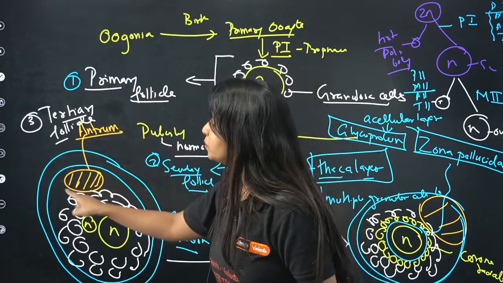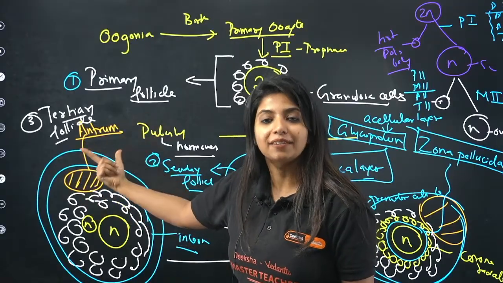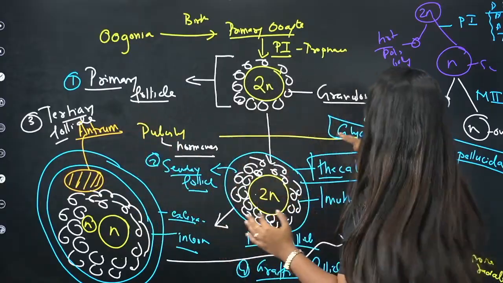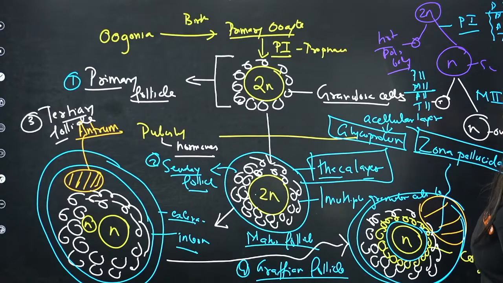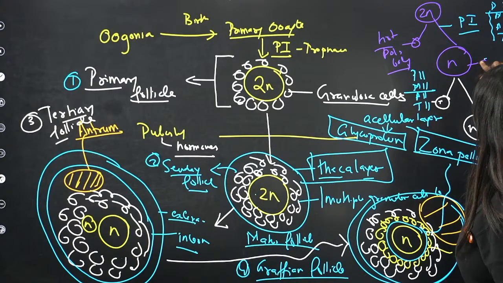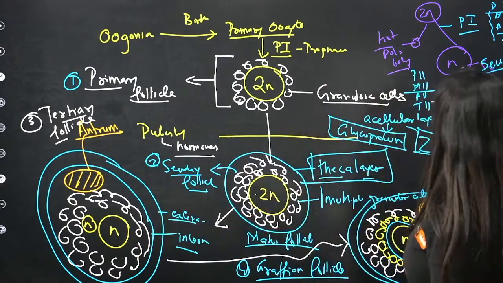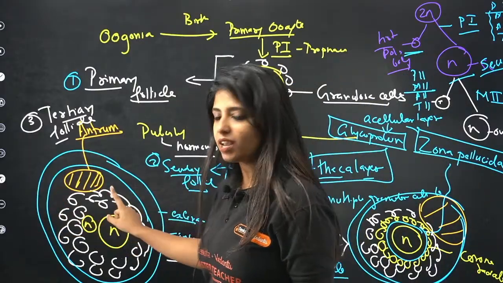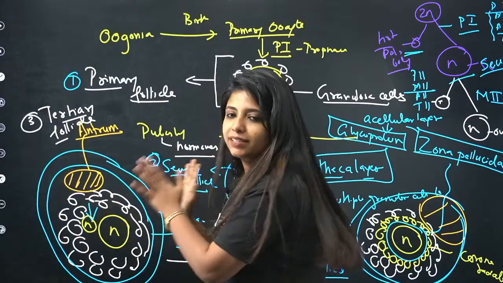Apart from it, what do you have? You have a fluid-filled cavity. What do you call this? Antrum. You call this the antrum. And one of the major changes is that the primary oocyte, which was stuck in prophase 1, will be able to undergo this division, complete anaphase, complete telophase, and finally form what? The secondary oocyte right over here, and the first polar body. This is an unequal division. It forms both of them right over here. This polar body gets degenerated. The secondary oocyte took all the cytoplasm.